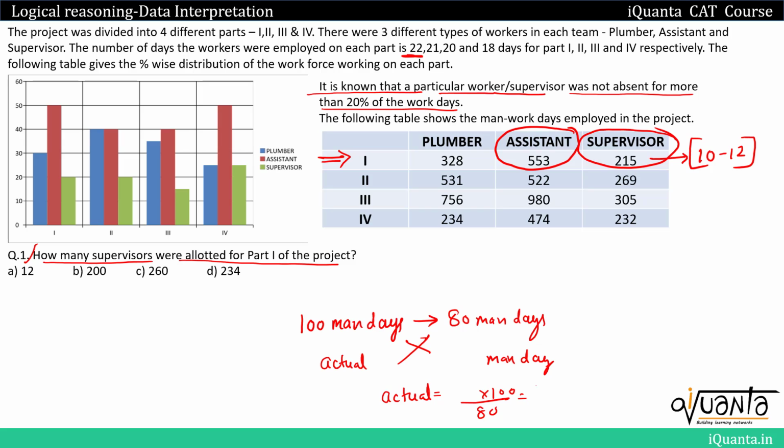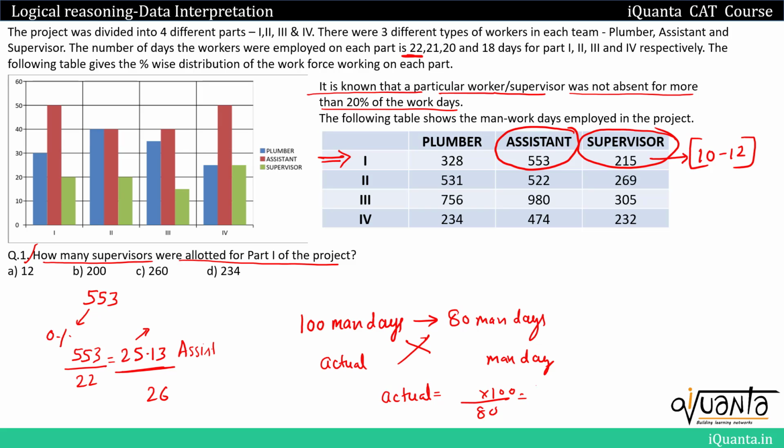So if we look into the case of assistant over here, the total work is 553 man days. In case of 0% absenteeism, the number of assistants will be 553 by 22 days, because on part 1 the work is being done for 22 days. So this will be equal to 25.13. So the minimum number of assistants that we'll have will be 26.